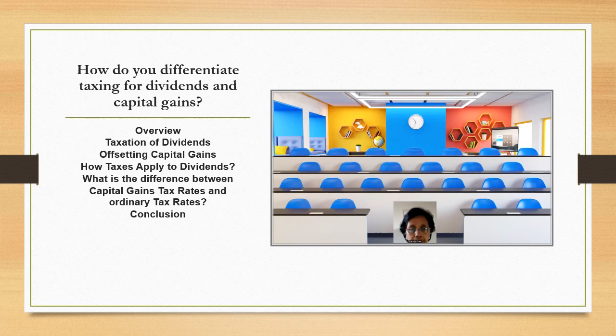While ordinary dividends and short-term capital gains are taxed at higher ordinary income rates, qualified dividends and long-term capital gains benefit from lower tax rates. Proper tax planning can help investors minimize their overall tax burden.